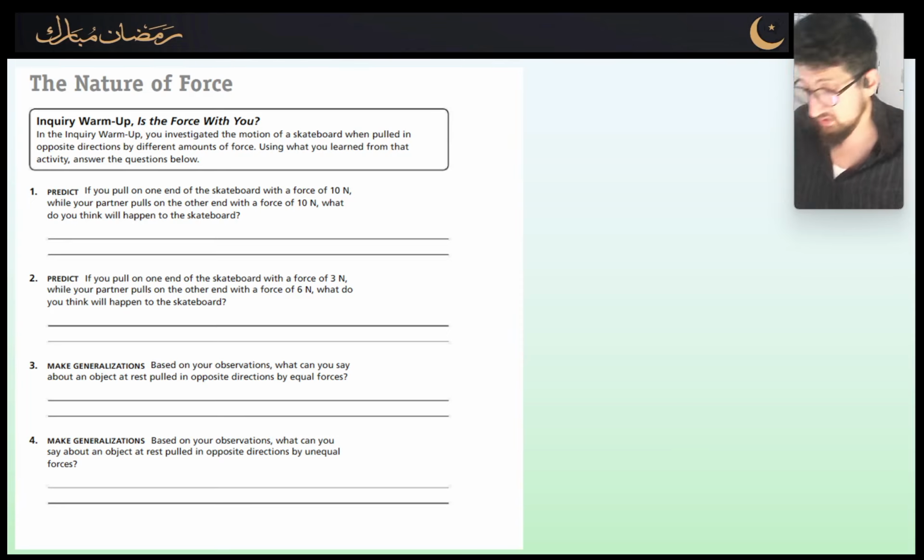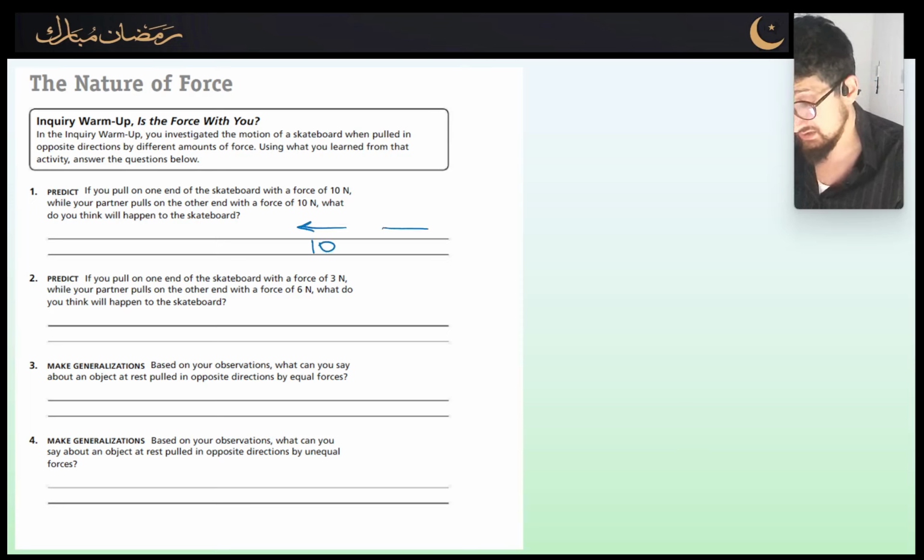If you pull on one end of a skateboard with a force of 10 newtons, while your partner pulls on the other end with a force of 10 newtons, what do you think will happen to the skateboard? So by now, hopefully most of you know that nothing should happen, basically, because the forces are completely balanced. We've got 10 newtons on one side, 10 newtons on the other side, and this is Newton's third law.